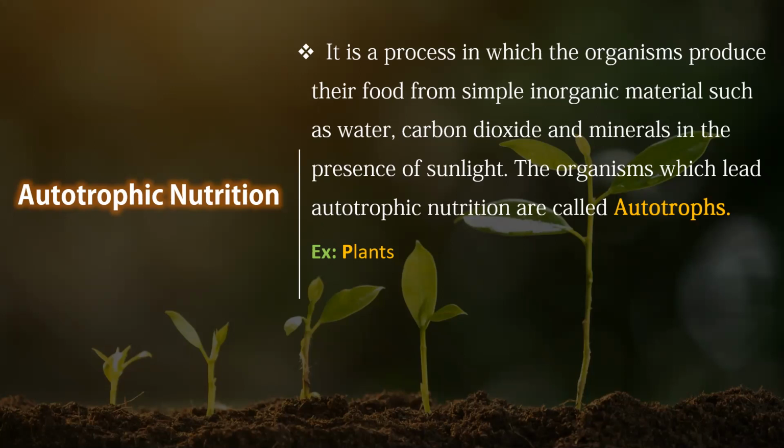These organisms convert simple inorganic materials. For the photosynthesis process, the raw materials are water, carbon dioxide, and minerals, and all these are converted into food materials in the presence of sunlight. Sunlight is an energy source. For every chemical reaction, some energy is essential to convert materials into complex molecules.